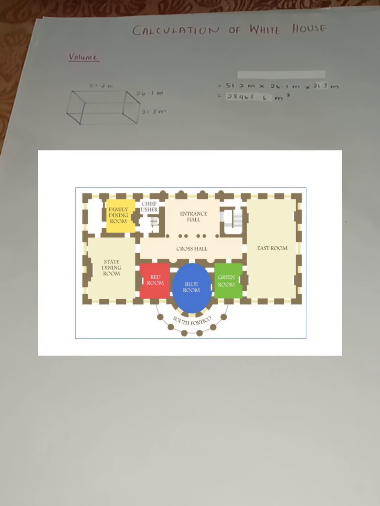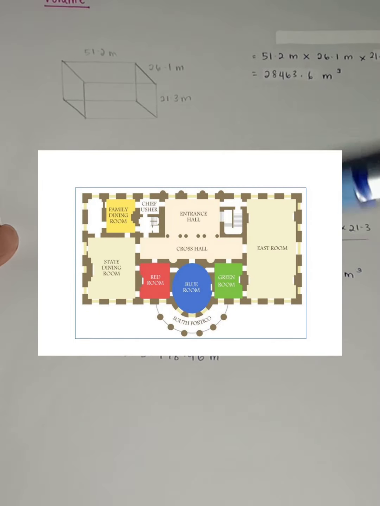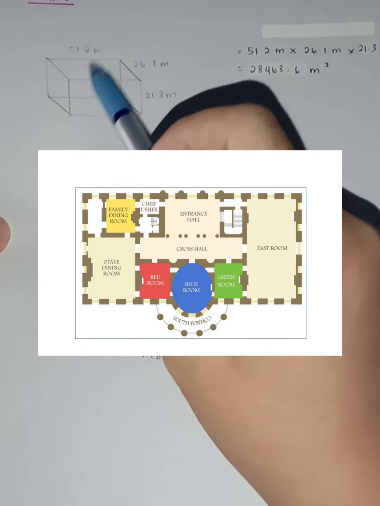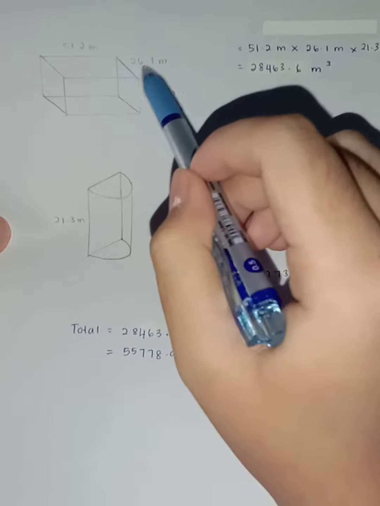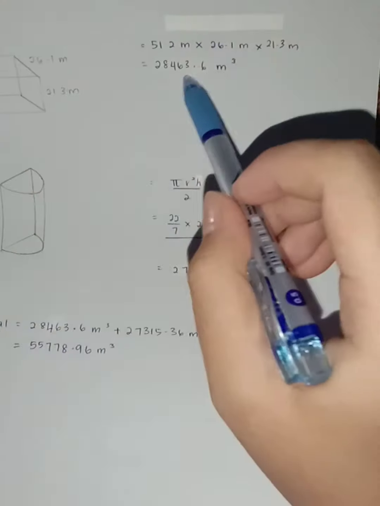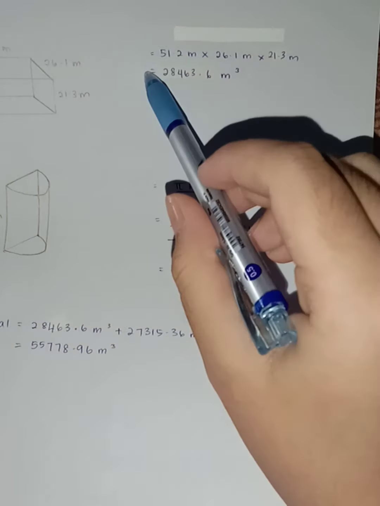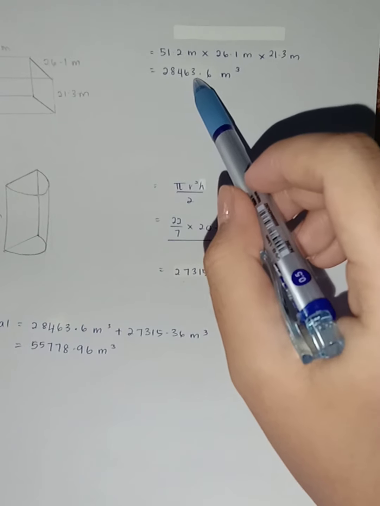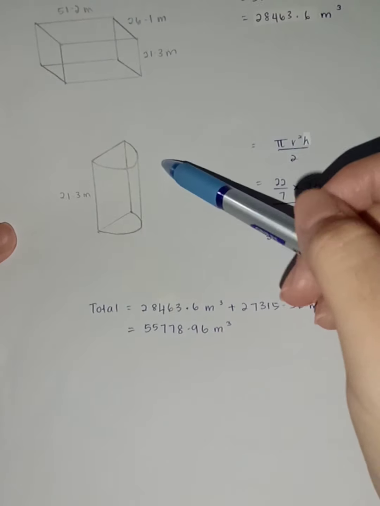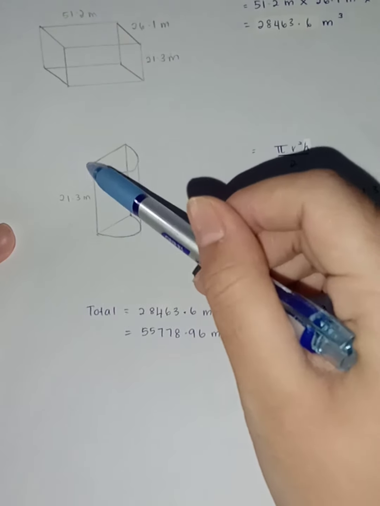First of all, I want to show you guys the calculation for the White House. First is volume. You can see that the shape of the White House is a cuboid. It has a 51.2 meter length, 26.1 meter width, and 21.3 meter height. So 51.2 meters times 26.1 meters times 21.3 meters is equal to 28,463.6 meter cube.